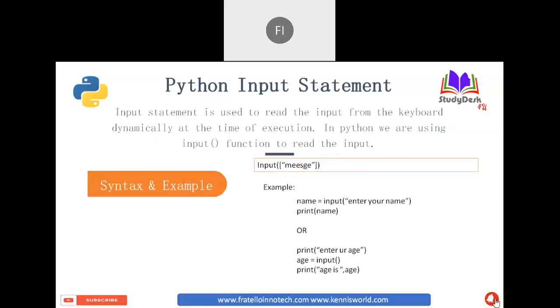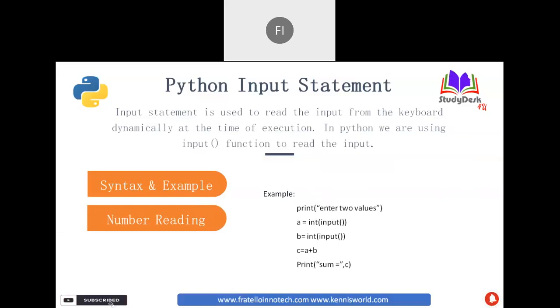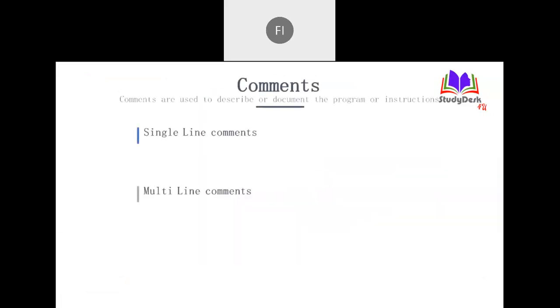So here, input followed by a message is the syntax. As I showed in the program, we can read any type of input from the keyboard, but a string can be directly consumed, whereas other formats you need to typecast before you can use them. And the input message shown in the syntax is optional. If you want, you can use it, otherwise there is no need. These are the different examples I showed, like number reading and other forms.